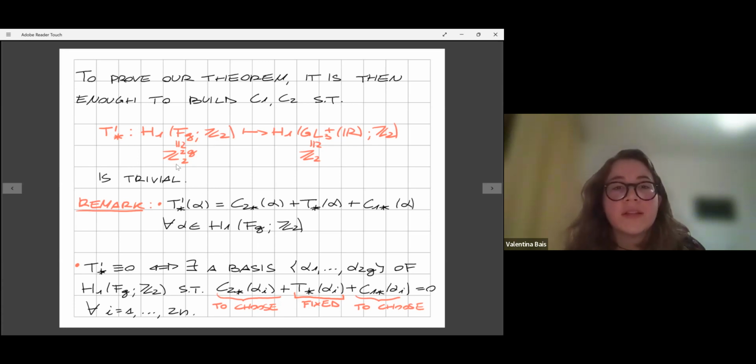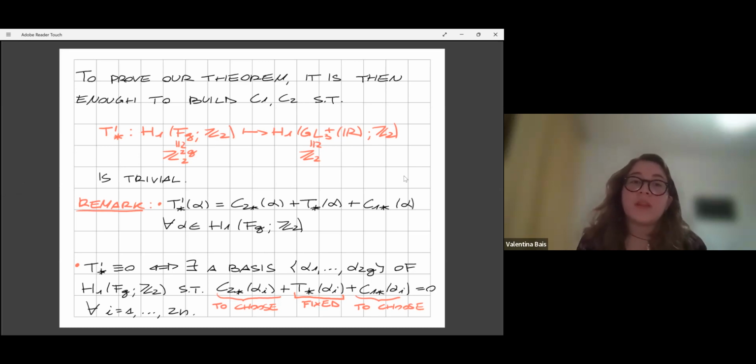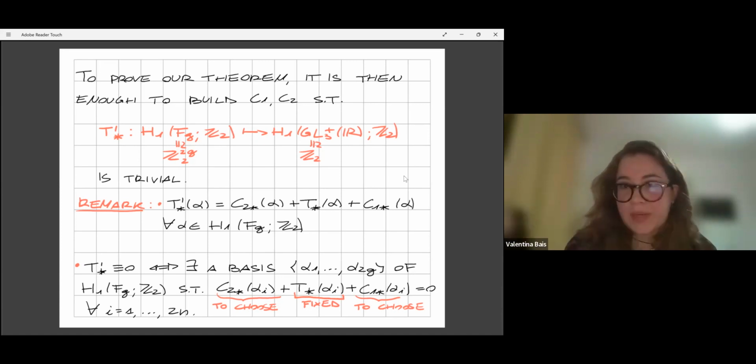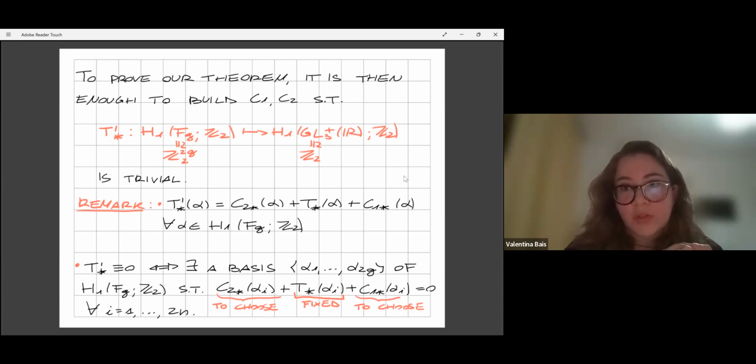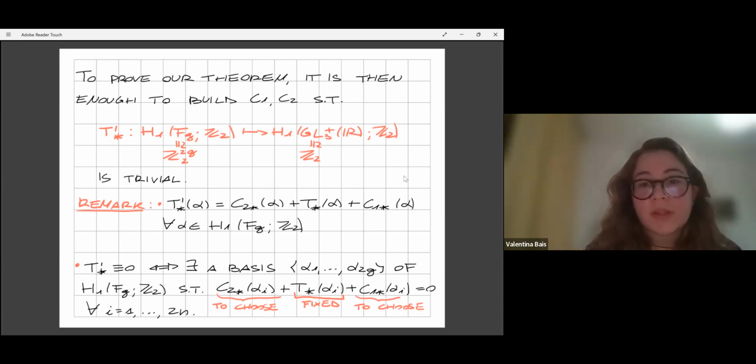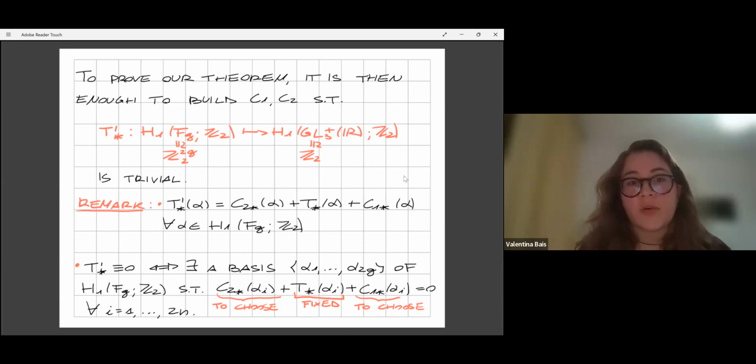And moreover, these two are both vector spaces. So we are dealing with a linear map between vector spaces. So this T prime star is 0 if and only if it is 0 evaluated on any basis of the vector space in the domain. So what we have done is finding a basis of the first homology group of the orientable surface of genus G with coefficients in Z2 in such a way that T prime star computed on each element of this basis is 0.